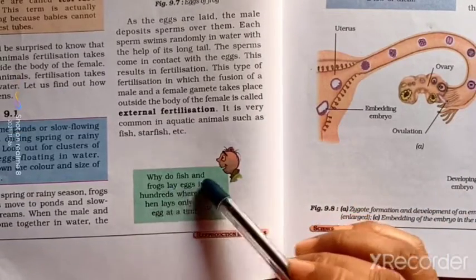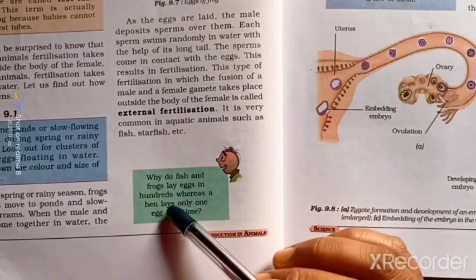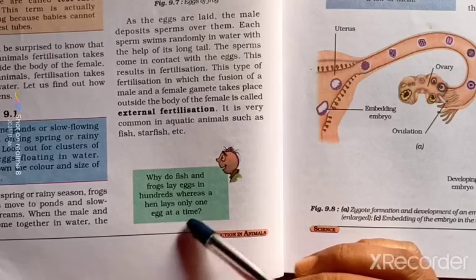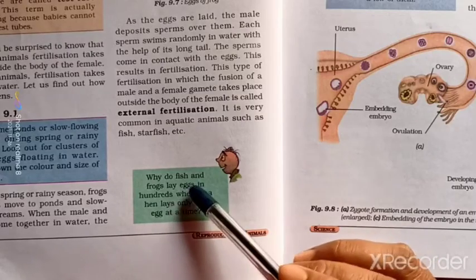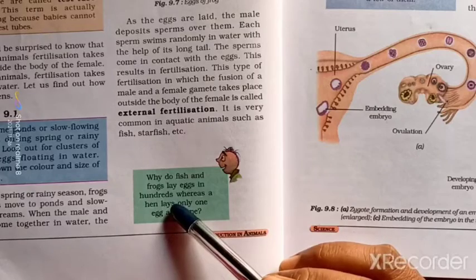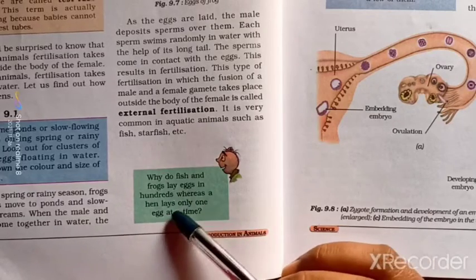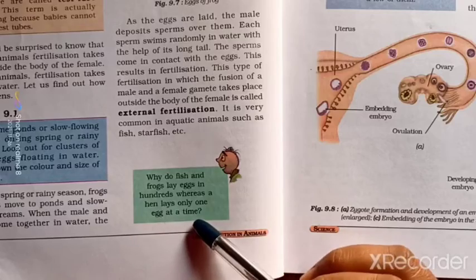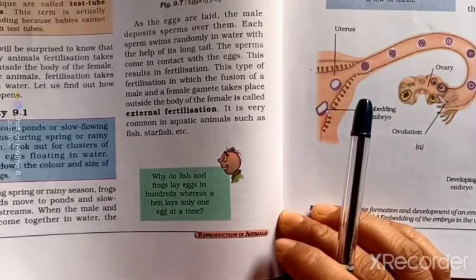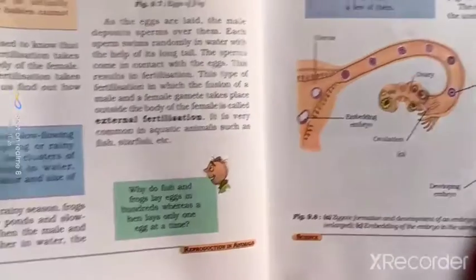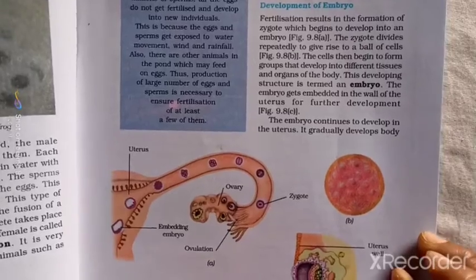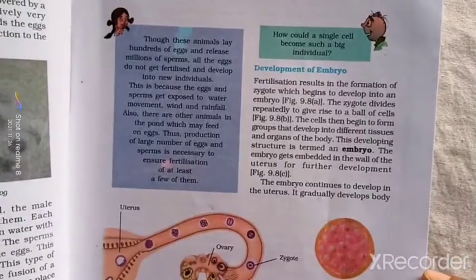Why do fish and frogs lay eggs in hundreds, whereas a hen lays only one egg at a time? This is a question. Let's discuss it later. In the next page, let's see.